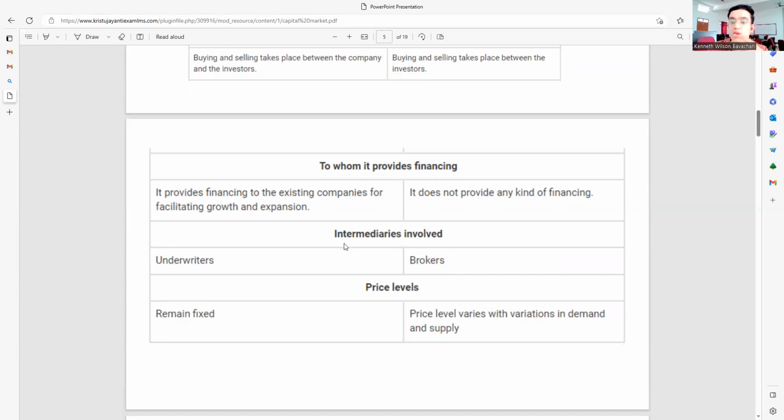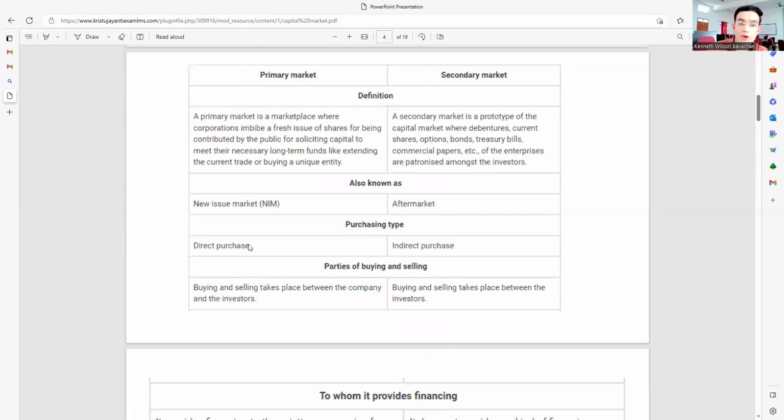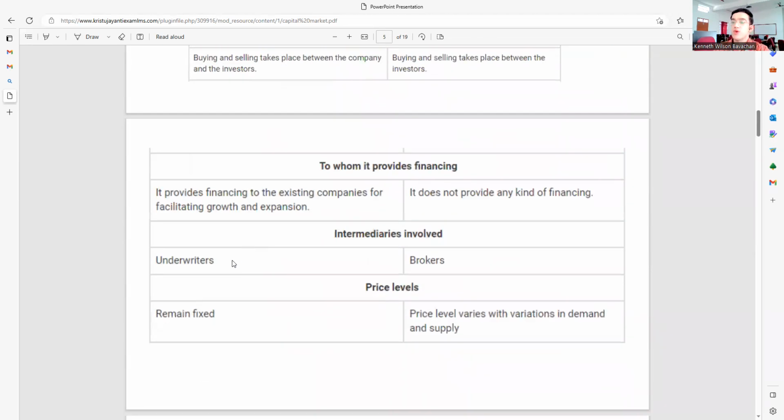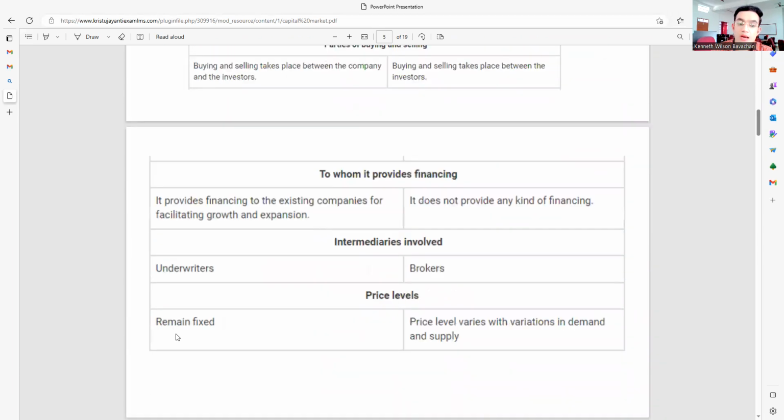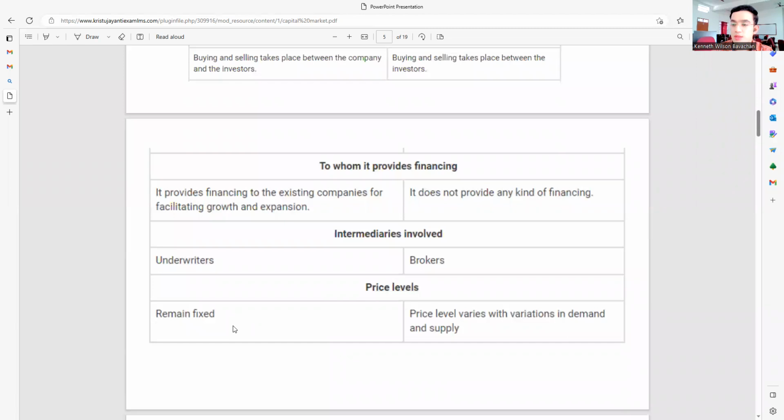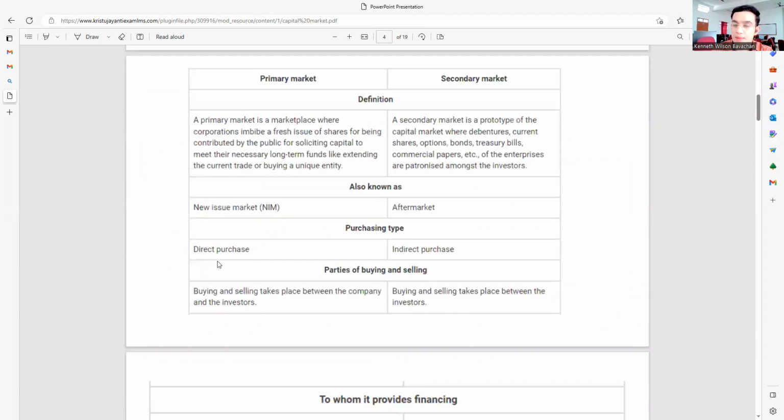Now, coming to the intermediaries. Who are the intermediaries involved? Under the primary market, the major intermediaries are underwriters. Underwriters are one of the major types of intermediaries under the primary market. Under the secondary market, brokers come into the picture, because we only need a person who can tell us what it is and how it is connected. We do not want a complete explanation of what is exactly happening. That's why we have brokers. Now, price levels: under the primary market, prices remain fixed. There is no concept of fluctuation under the primary market.